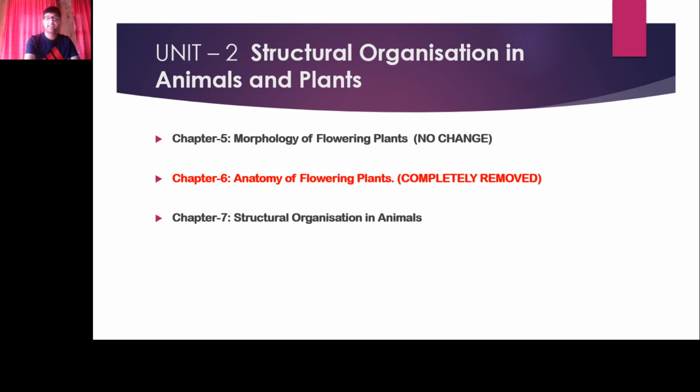And chapter number 6, anatomy of flowering plants. This chapter has been completely deleted, completely removed from the syllabus. We need not prepare this chapter for final exams. And chapter number 7 is structural organization in animals. In this we study tissues. All the topics are there. You have to study all the topics for final exams. Let us move on to the next one.